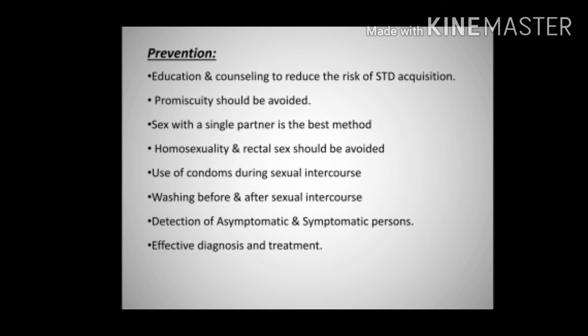Let us quickly see the prevention measures for gonorrhea. Prevention steps are the same for almost all STDs. Education and counseling to reduce the risk of STD acquisition. Promiscuity should be avoided. Sex with a single partner is the best method. Homosexuality and rectal sex should be avoided. Use of condoms during sexual intercourse. Washing before and after sexual intercourse. Detection of asymptomatic and symptomatic persons. Effective diagnosis and treatment are some important measures to prevent the disease.